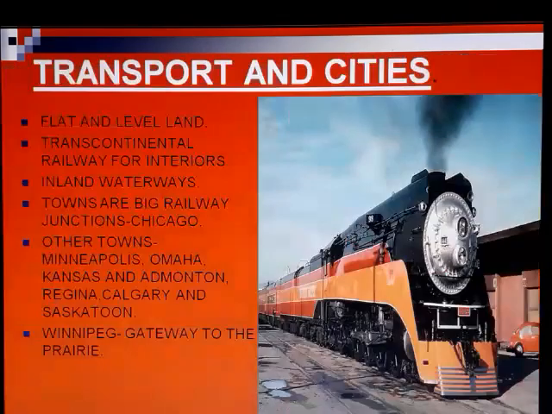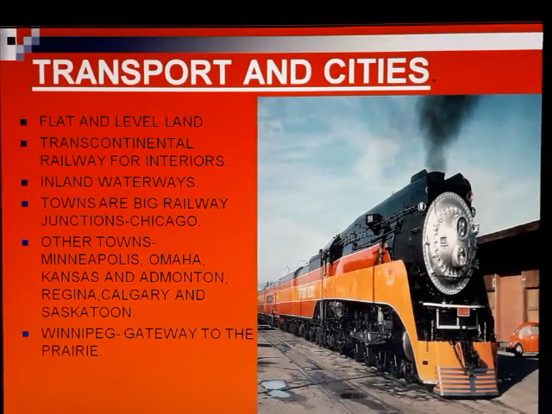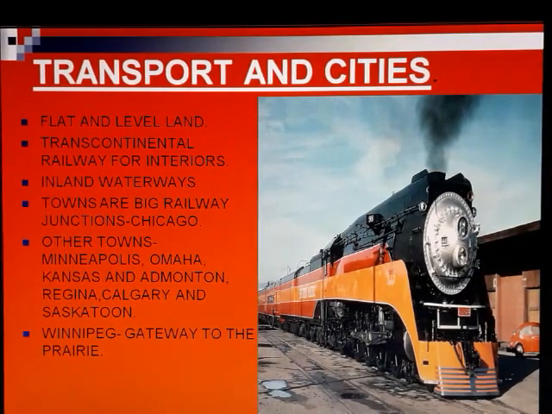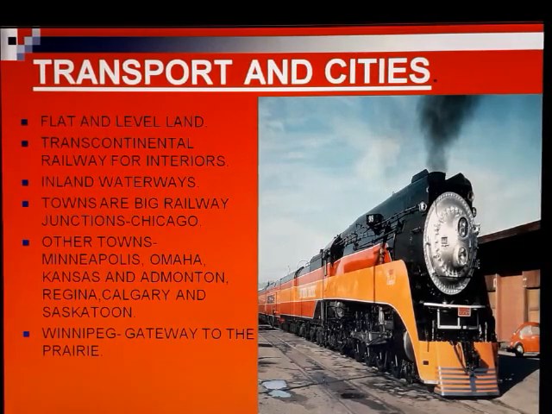We are coming to the transport and cities here. It's flat and level land, so transport facilities are quite good. Roadways and railways are excellent in this zone, in the interior as well as the outer areas. Inland waterway facilities are also there. Towns are big, and railway stations and junctions are there. Chicago is one example. Other towns are Minneapolis, Omaha, Kansas, Edmonton, Regina, Calgary and Saskatoon.